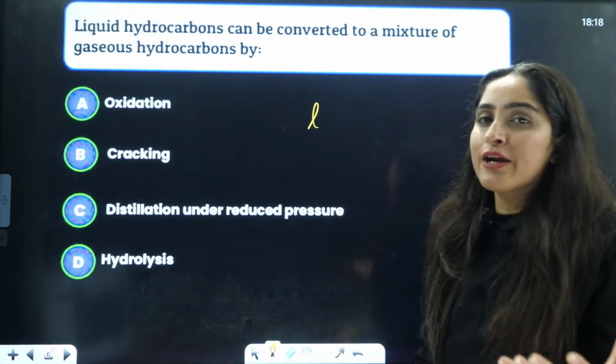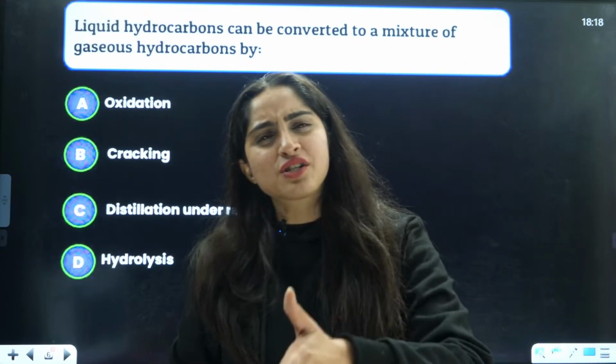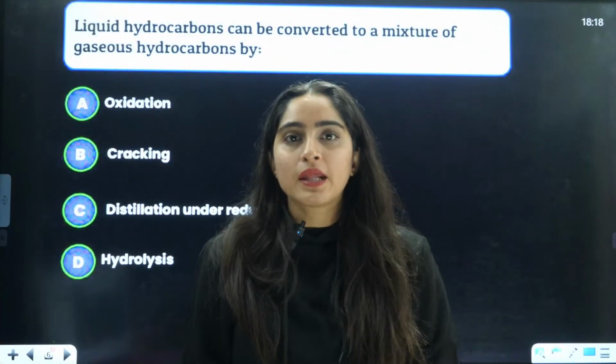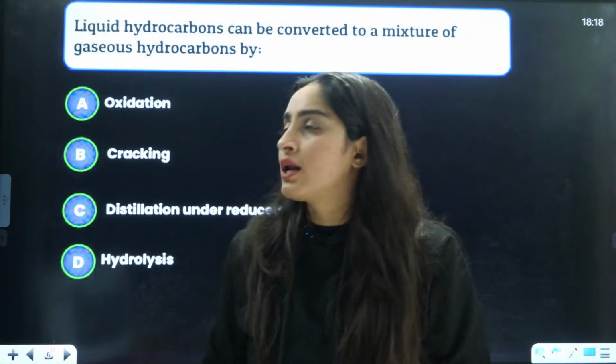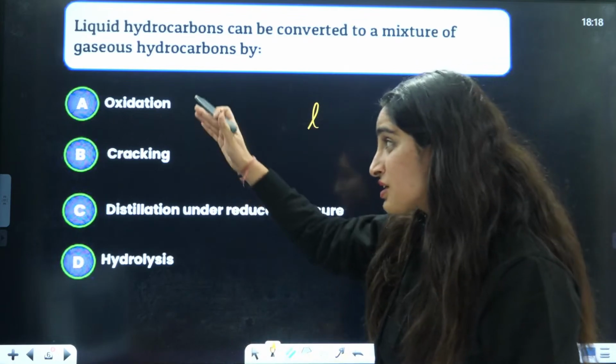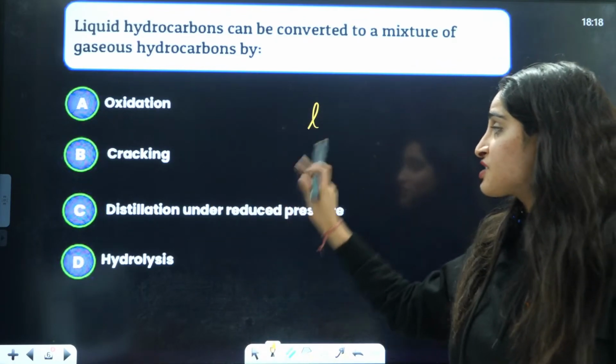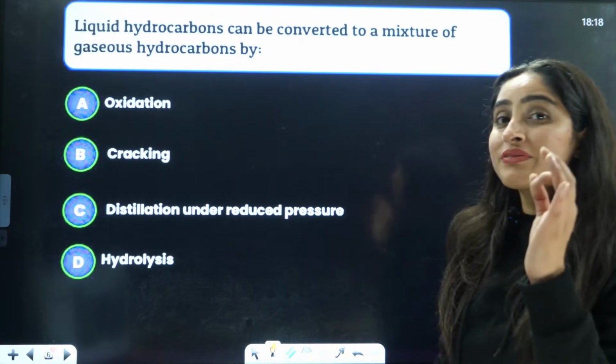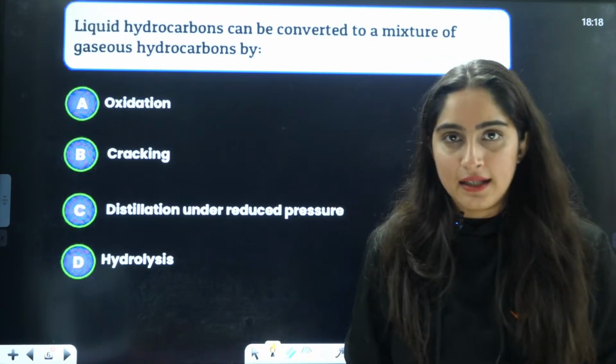See, liquid hydrocarbon has more molecular weight, gaseous has less molecular weight. So that means you are breaking something big into something small. By which process? By oxidation, by cracking, by distillation under reduced pressure, by hydrolysis. So this is done by cracking, right?